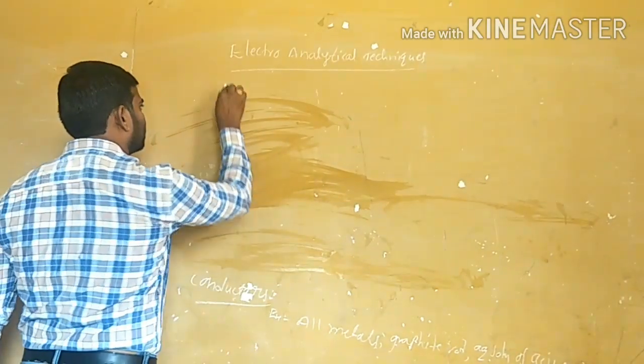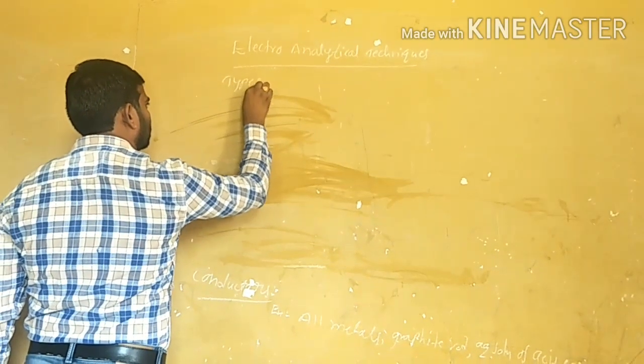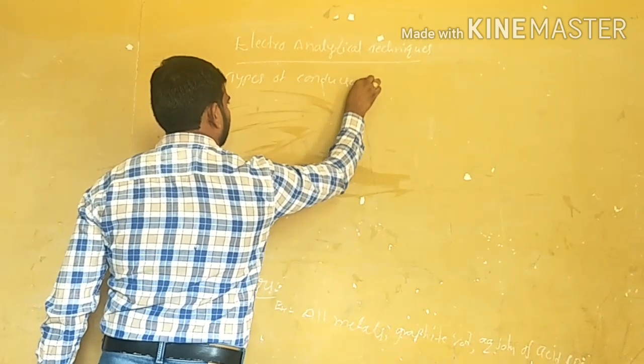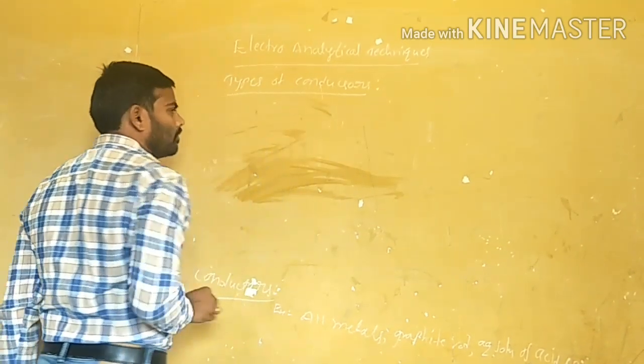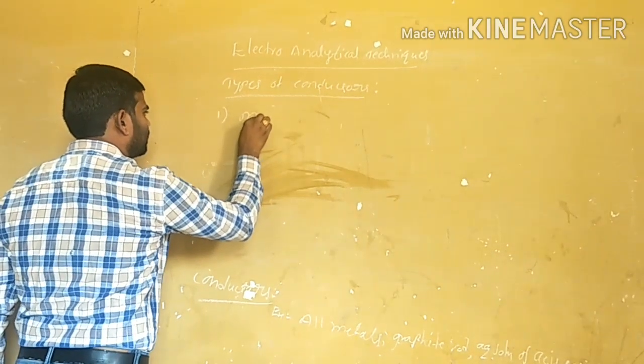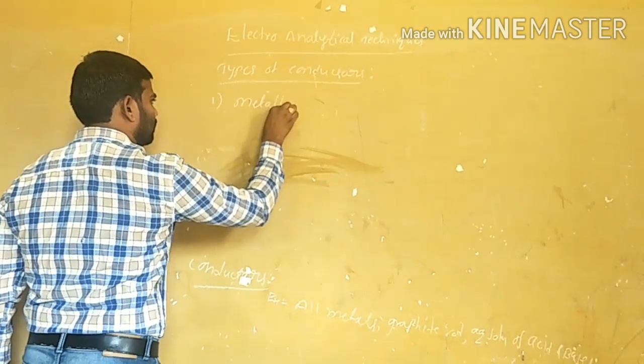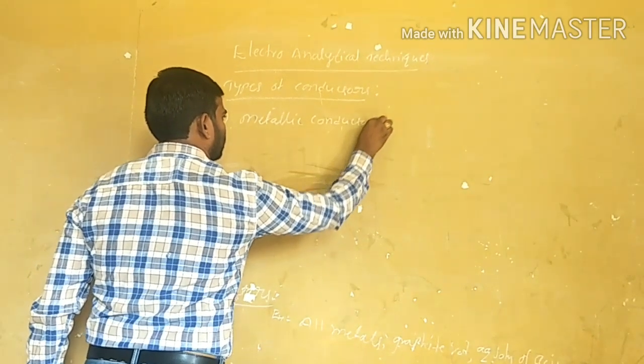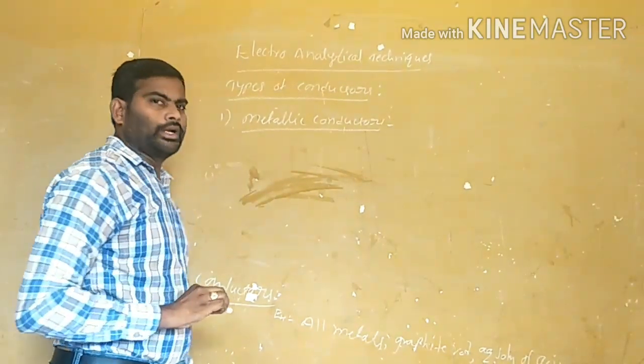Types of conductors. One is metallic conductors. What is the meaning of metallic conductors?